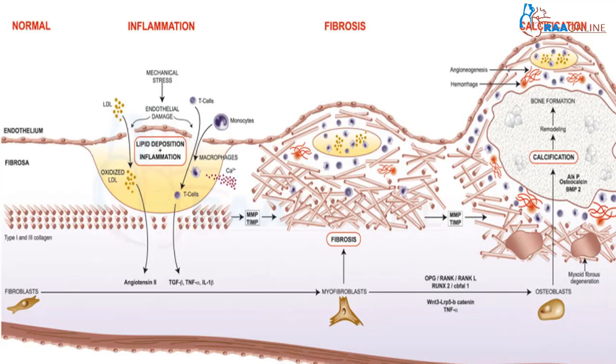So the pathophysiology in the aortic valve is almost similar to that of the atherosclerotic coronary artery or a peripheral artery. The risk factors are the same for a degenerative aortic valve stenosis. The classical risk factors, including sugar (diabetes), hypertension, dyslipidemia, and smoking, are all the same for both degenerative aortic stenosis and coronary artery disease.